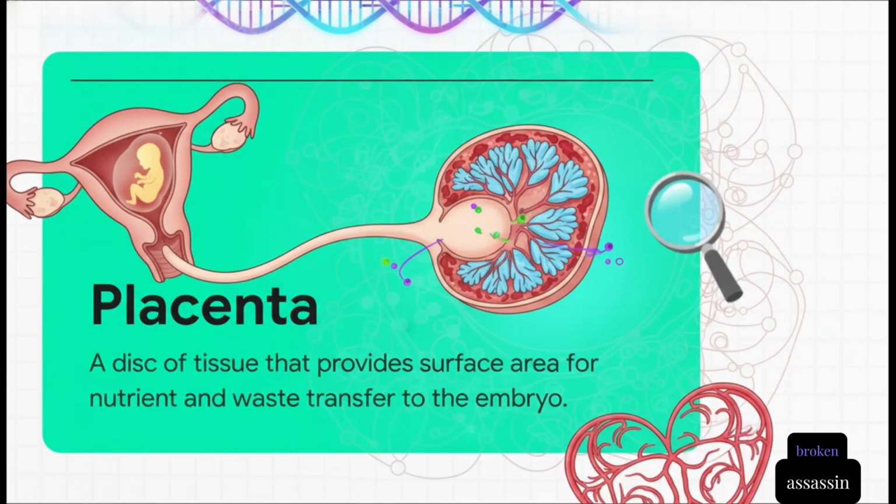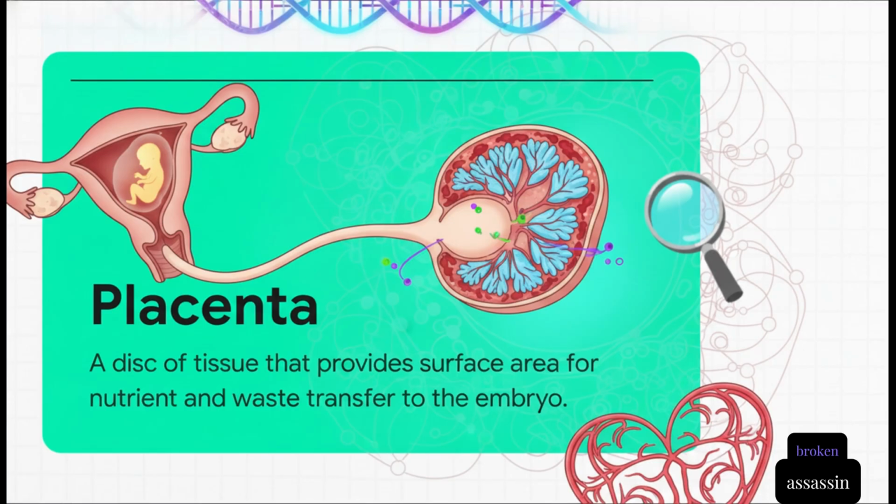Now, if an egg is fertilized, the human body has to step up and support the absolutely massive physical demands of growing a complex life form over 9 months. It does this through a true marvel of biology, the placenta. The placenta is essentially a brilliant biological life support system. It's a specialized disc of tissue embedded right into the uterine wall. On the embryo's side, it has these little structures called villi, and on the mother's side, there are blood spaces surrounding them. This setup creates a massive surface area, allowing essential glucose and oxygen to pass freely from the mother to the embryo, while simultaneously taking the waste generated by the growing embryo and transferring it back into the mother's blood for removal.